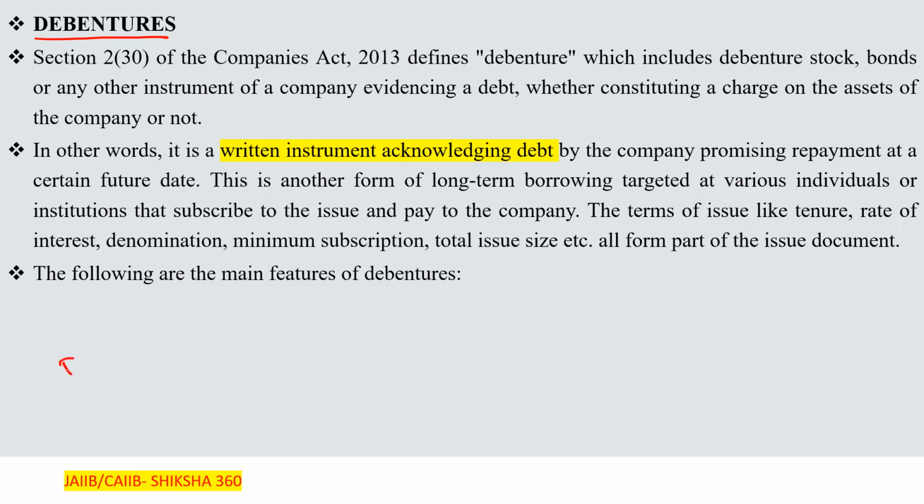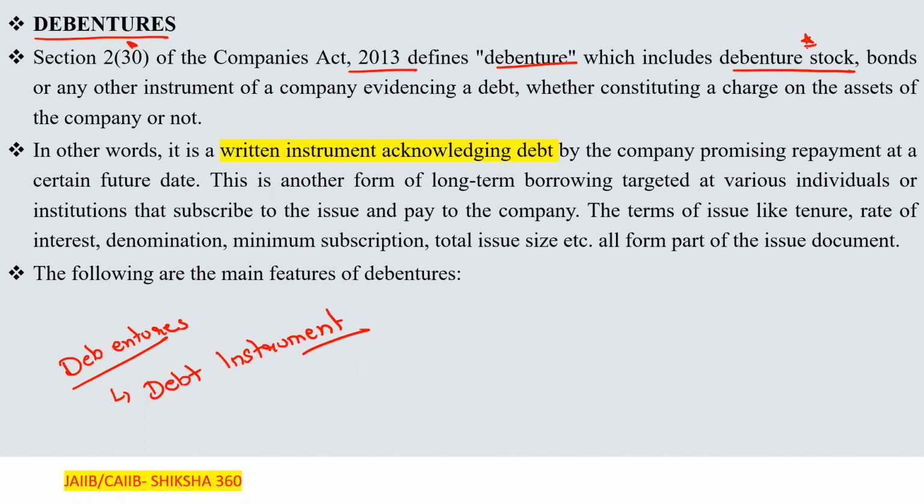So what is a debenture? As the name suggests, a debenture is a debt instrument. Sometimes in the examination they will ask what is a debenture. A debenture is a debt instrument. Section 2 subsection 30 of the Companies Act 2013 defines debenture, which includes debenture stock.